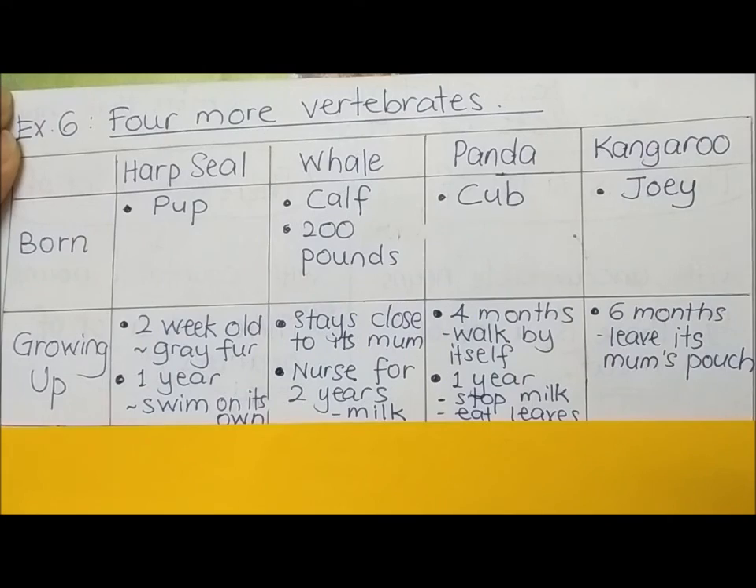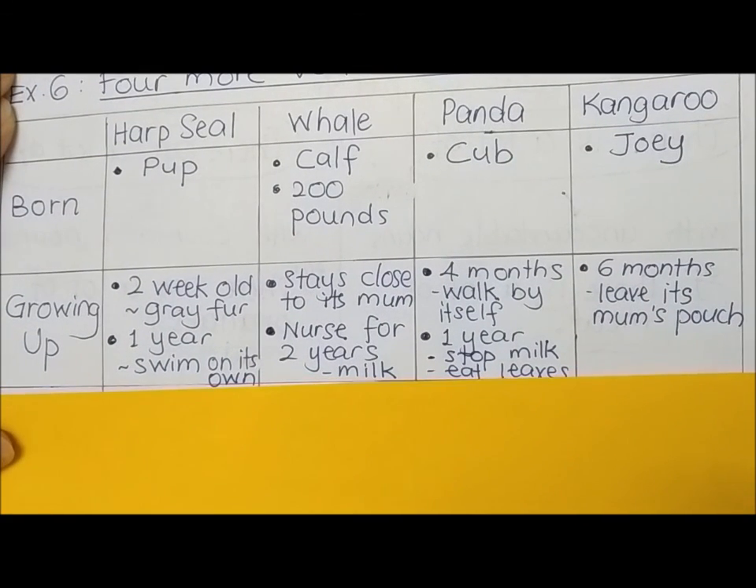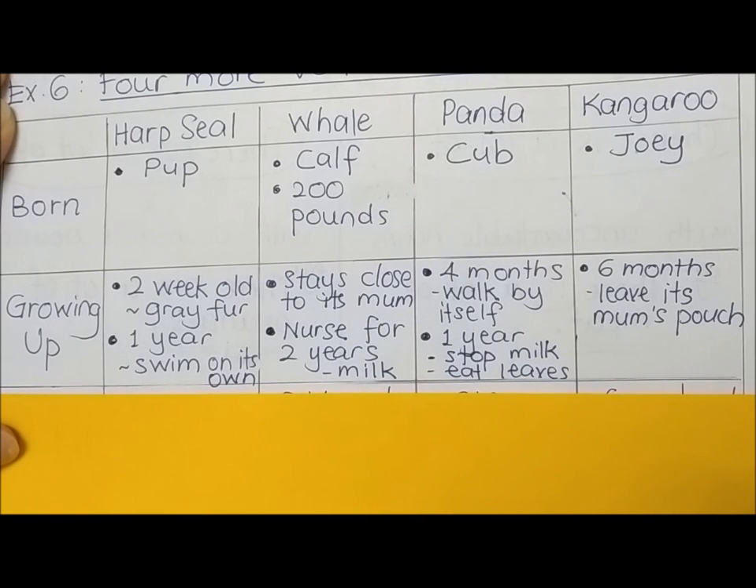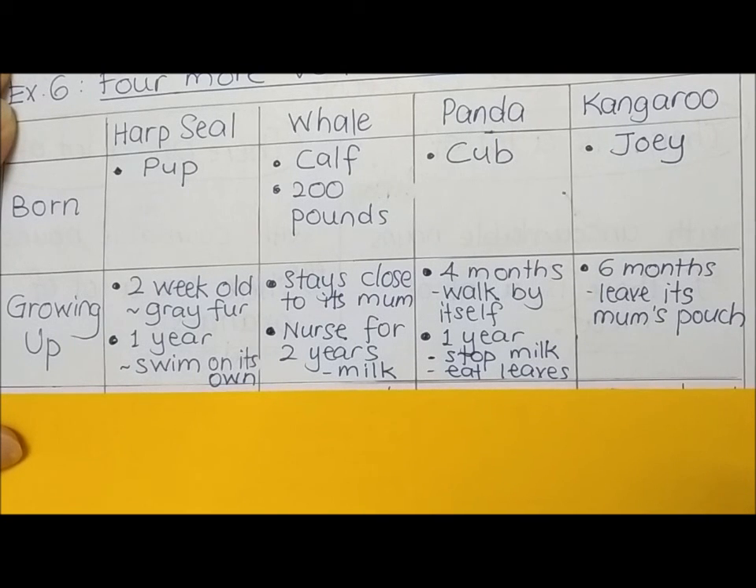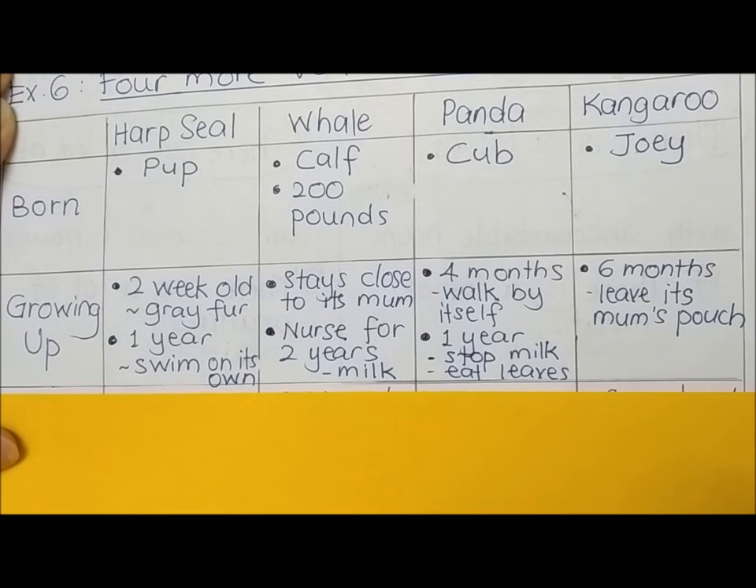So as they grow up, for harp seal, at about 2 weeks old, its gray fur will come out, and a year later, it will swim all by itself. And for the whale, normally it stays close to its mommy, and it will nurse for 2 years with the mommy's milk. And for panda, 4 months later, the little cub can walk all by itself, and a year later, it will stop nursing and will start eating leaves. As for a joey, 6 months later, it will leave its mommy's pouch.